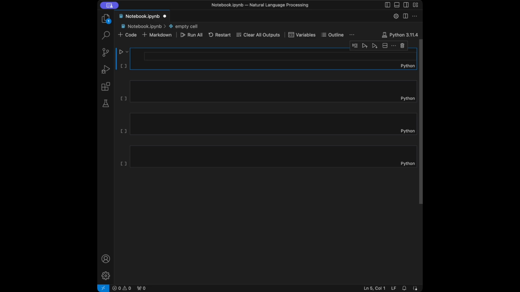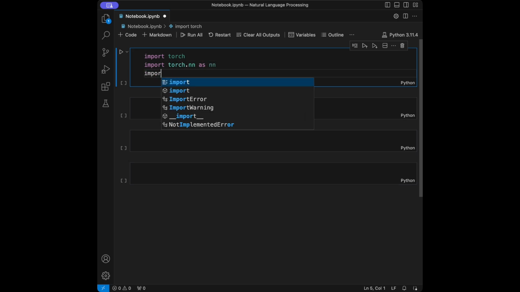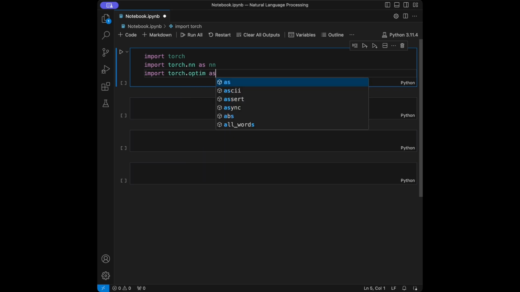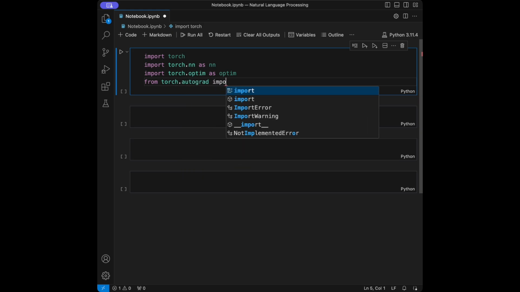So I'm going to start by importing the libraries that we are going to use. I'm going to import torch. We are going to use PyTorch for the deep learning side. I'm going to import torch.nn as nn. And then I'm going to import torch.optim as optim. And then I'm going to say from torch.autograd import Variable. Great. Not like that, like this.